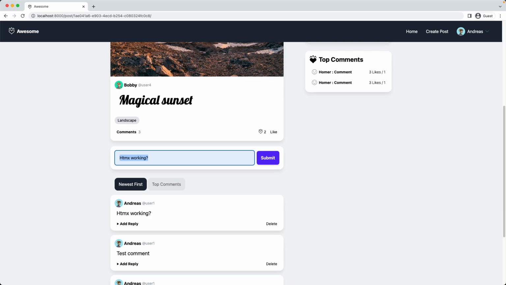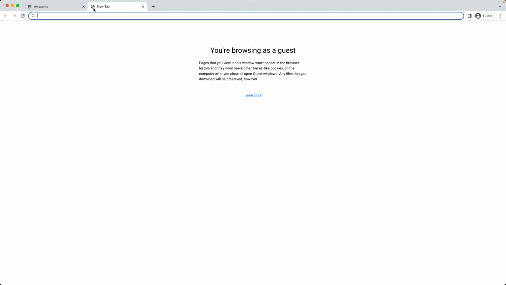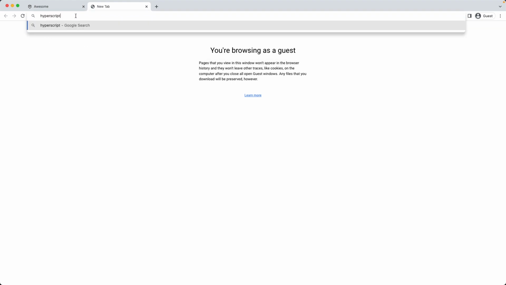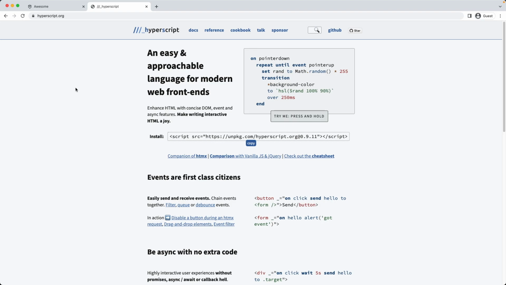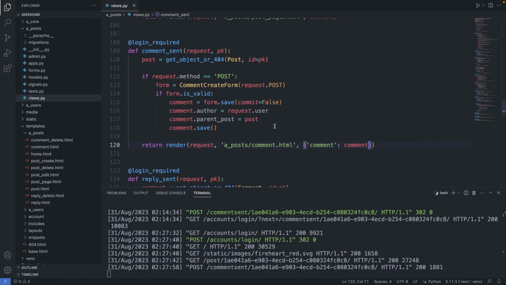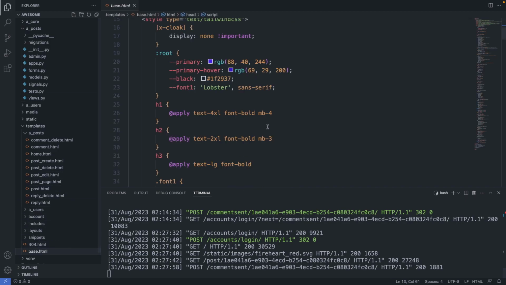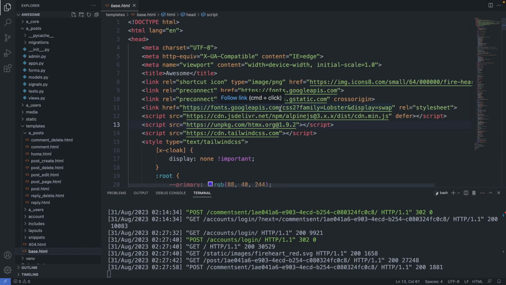Alright then, let's add Hyperscript to the page. Let's go to Hyperscript's official website. So let's search for Hyperscript, hyperscript.org. This is the page. Now let's copy the script tag here. So copy. Now let's go to our base.html file and include the script in the head, so we can include it after the Htmx script here.